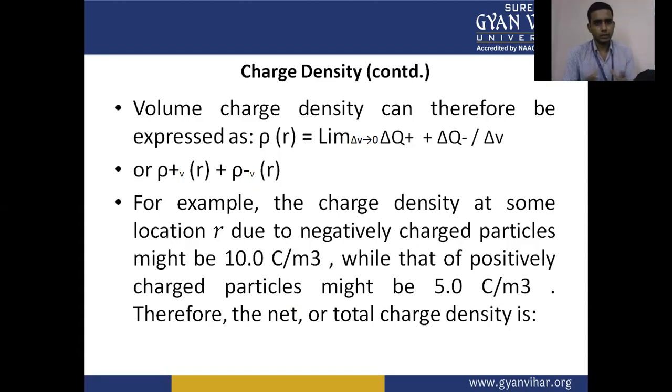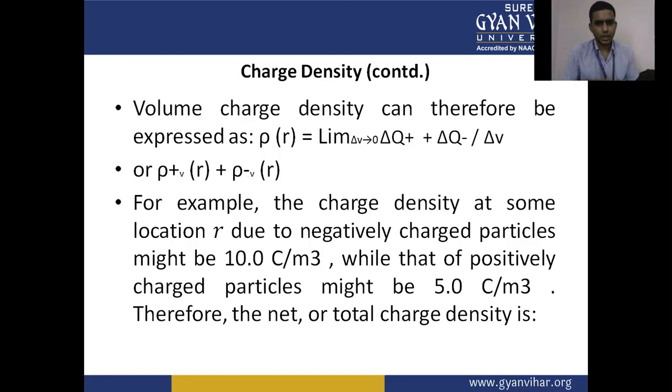It is the volume charge density of a volume delta V. So in the particular volume, we have both types of charges, positive charges and negative charges. The quantity of charges depends on the volume.